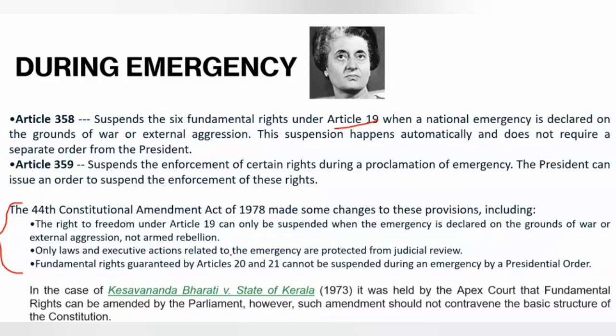And also, there is a case relating to Kesavananda Bharati versus State of Kerala, in which it is said that the fundamental rights cannot be amended by Parliament because the fundamental rights are basic structure. The Kesavananda Bharati case is important because it laid down the basic structure doctrine of the Constitution of India, and fundamental rights cannot be amended so as to violate people's rights. These are the very basic structure of the Constitution of India, because under Article 368 of the Constitution of India, the Parliament has the power to amend the Constitution.